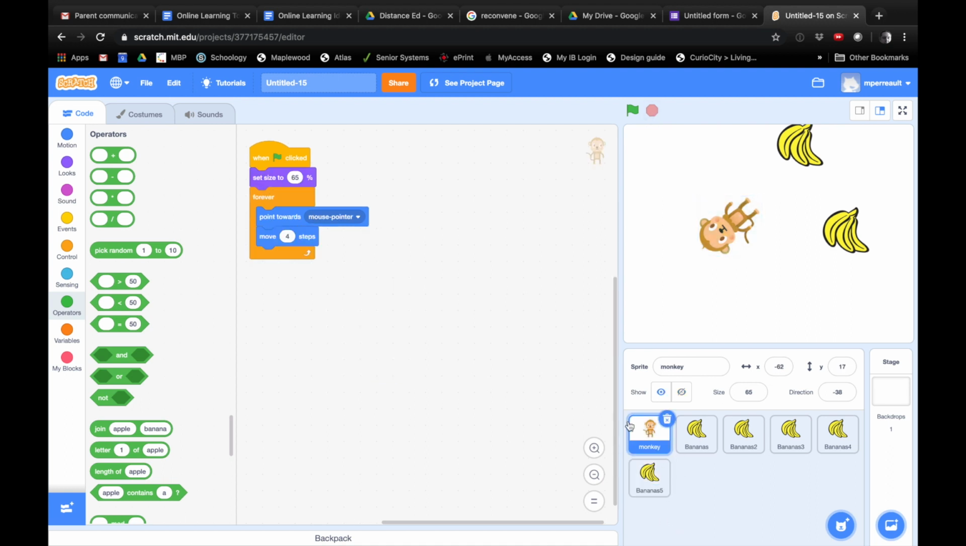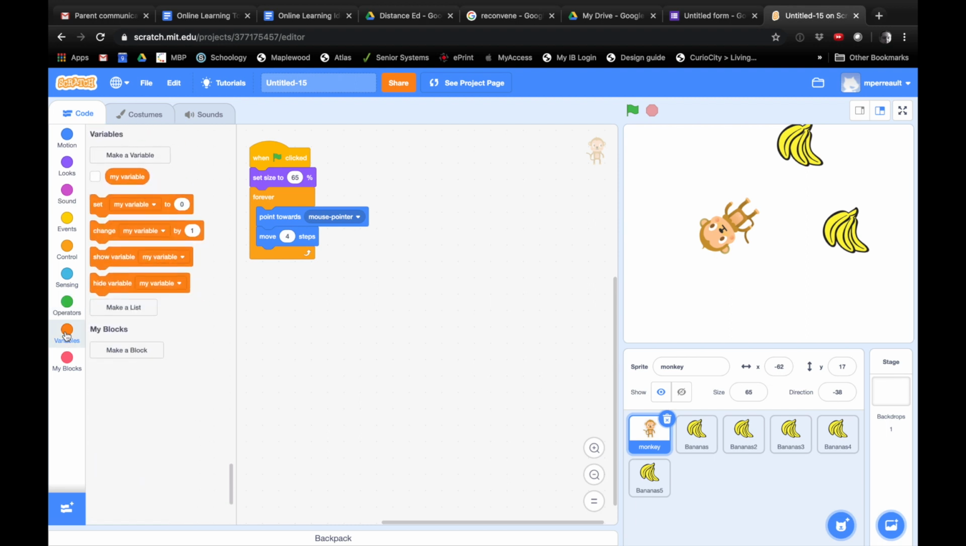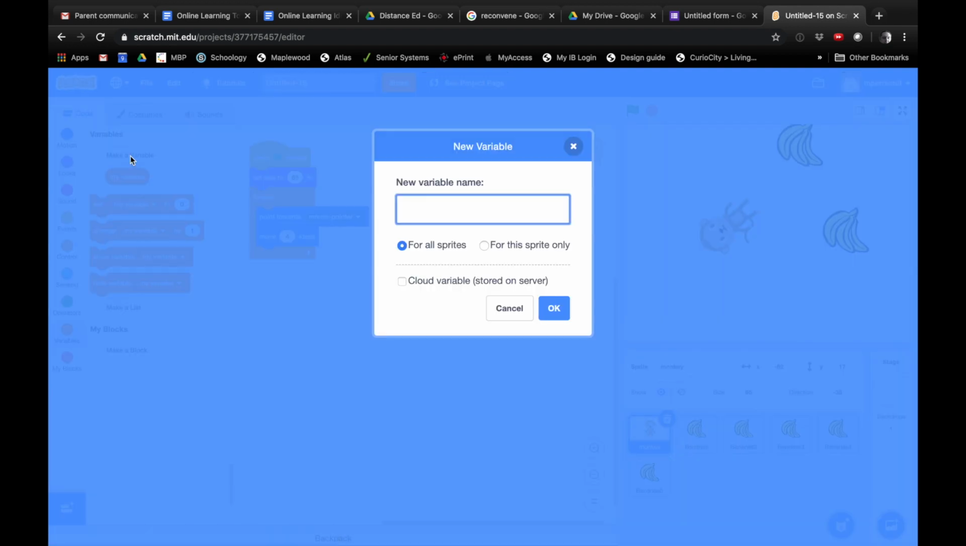Okay. All right. And what we're going to do is, if we want our computer to remember stuff, we use something called a variable. So I'm going to click on my variables there. It's the orange one. I'm going to make a variable, and let's just call it score.